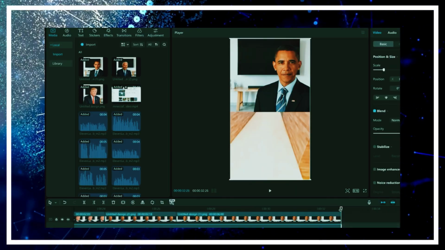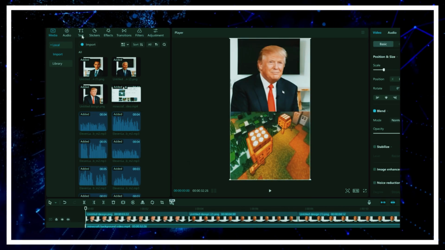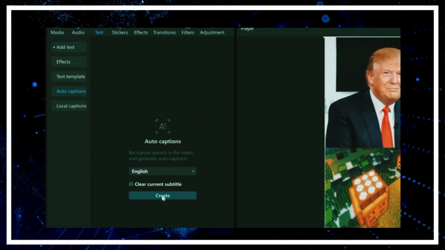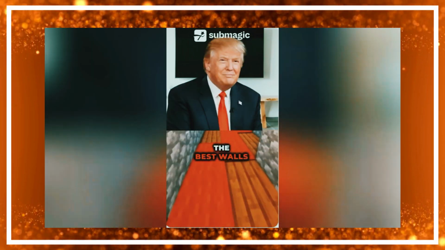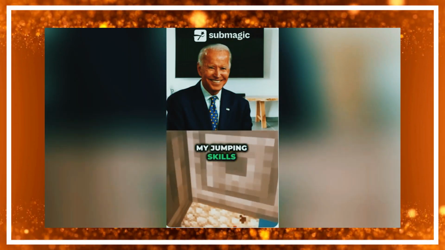When you've got all the dialogues ready, we will create automatic captions with this CapCut feature. But first of all, if you are interested in creating beautiful AI captions, stay until the end of the video.